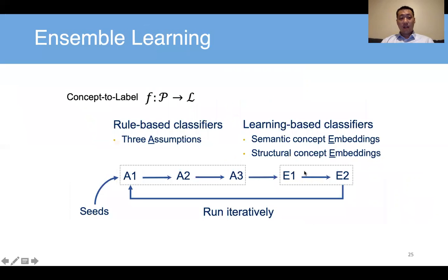We propose to do ensemble learning. That is, we leverage two kinds of methodologies. One is rules. We propose three rules, which we'll talk about later, based on three assumptions. The other uses embeddings and representations in the learning classification models. Then we run it iteratively, using some seeds, to find the performance and to improve performance.